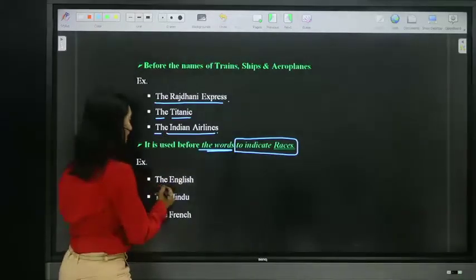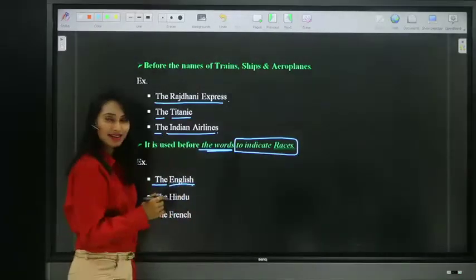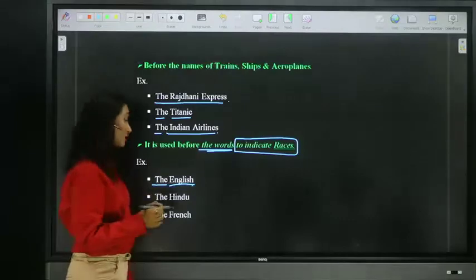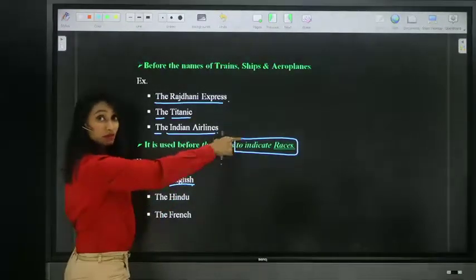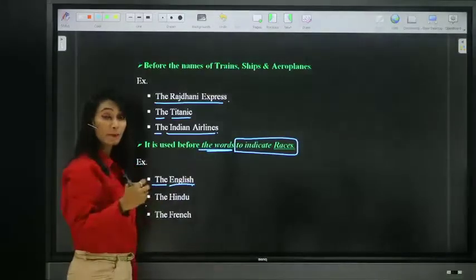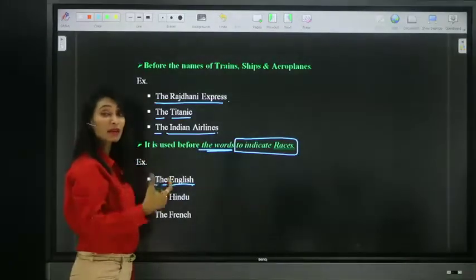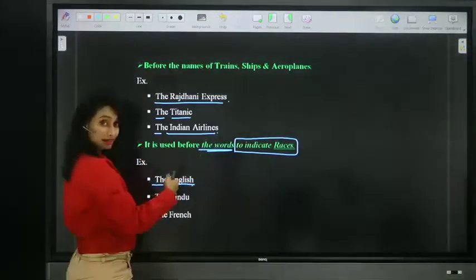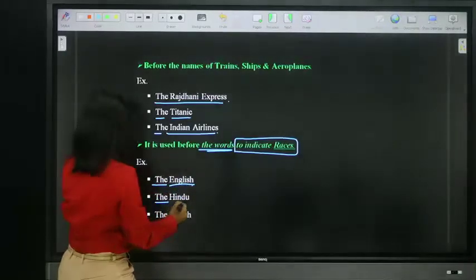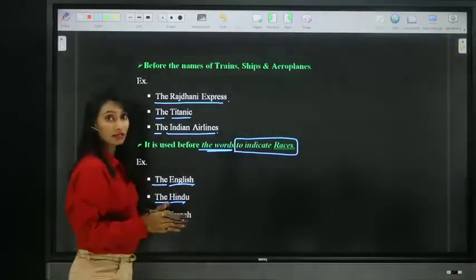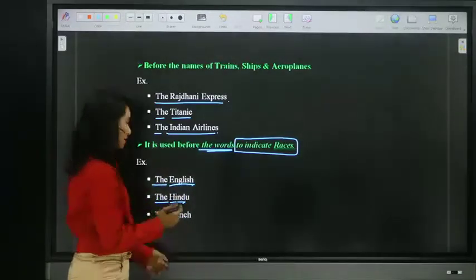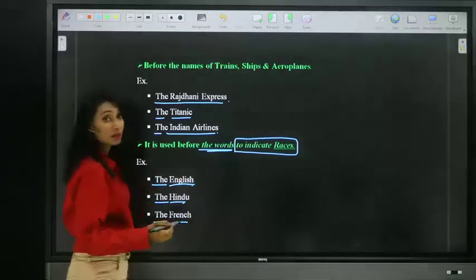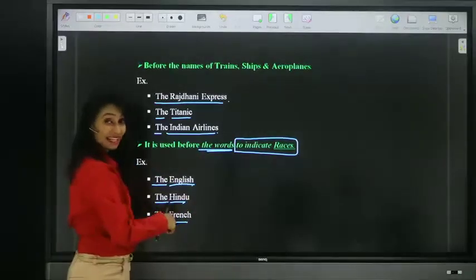You see, English is a language, but when you say the English, we mean the people whose race is English, whose mother tongue is English. Next, the Hindu. We are talking about the people who belong to the Hindu religion. The French, the people of the French race.